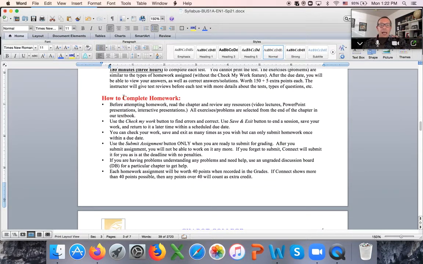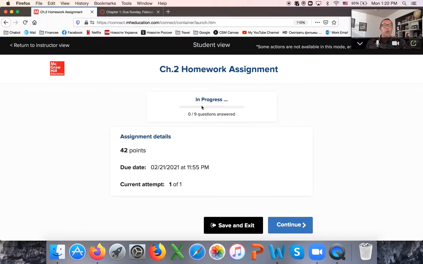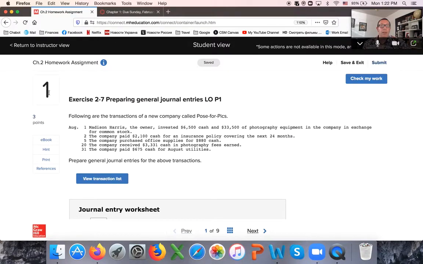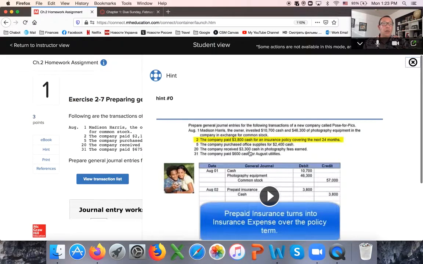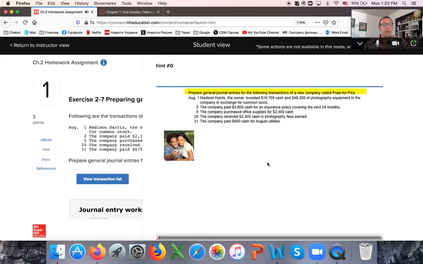I'm describing how to complete homework in detail in the syllabus. Let me just briefly show you. So right here, chapter 2 homework, there's 2 extra points. There is a deadline. You go into here and problem number 1 comes from the end of the textbook. So all of them are exercises and problems. So if I go to chapter 2 and I open exercise 2-7, you will see the same exercise. You have a link to the ebook. You often have hints. So a hint is wonderful. It's the same problem solved for you. It just has different amounts. Prepare general journal entries for the following transactions of a new company called Post for.